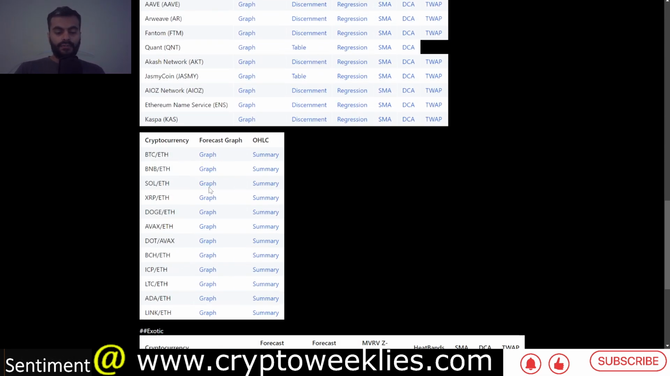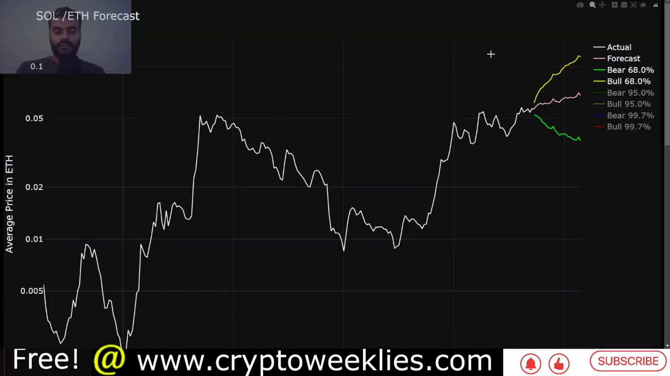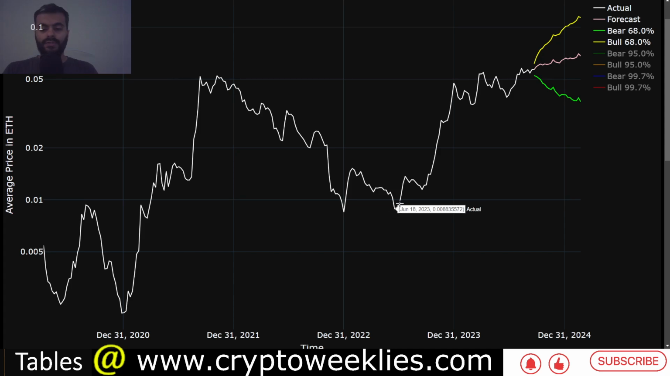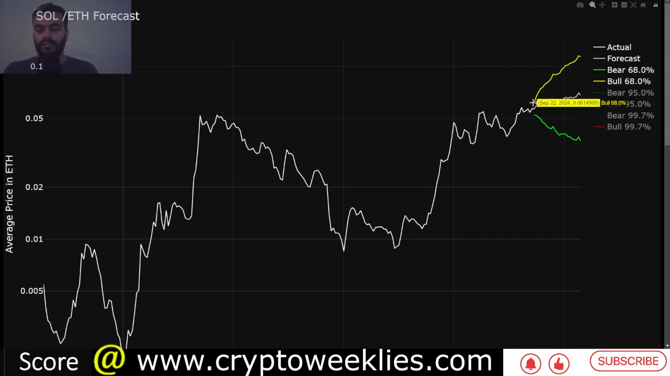If we try to analyze the pair, that is the Sol ETH pair, and check if Solana's valuation in terms of ETH were to go up or down, per this model, the base case is that the number of ETH available for one Sol, you can see ever since June of 2023, this has been going up. That means Sol has been leading, and it has put new highs against ETH, taken out its 2021 high at around 0.05.